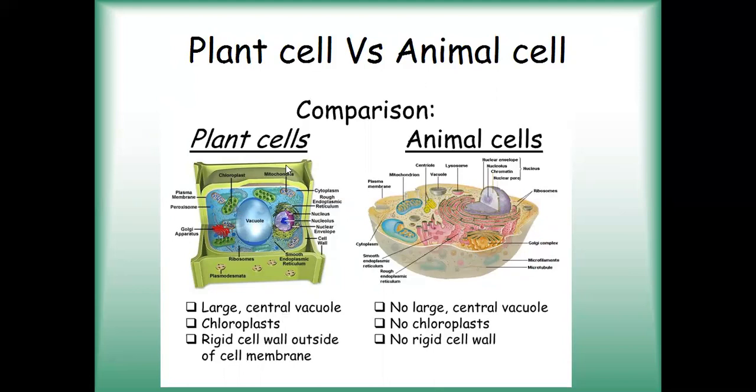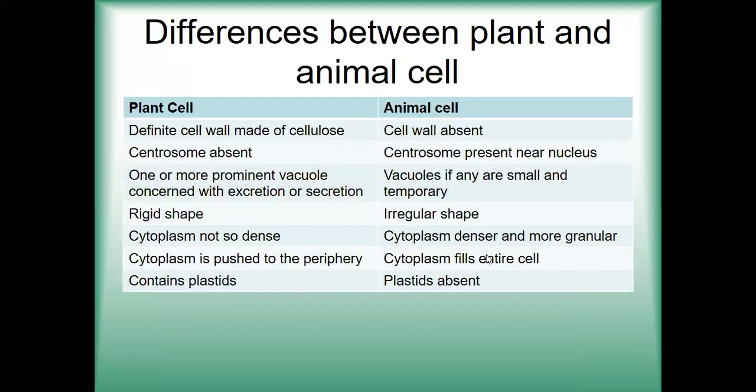They have a rigid cell wall. Why do they have a rigid cell wall? Because it is made up of cellulose, outside the cell membrane. So outside the cell membrane, they have a cell wall, whereas here they do not have a rigid cell wall. Because of the rigid cell wall, it imparts a definite shape to the plant cell, whereas in animal cell, as they don't have the rigid cell wall, they have an irregular shape. So these are a few differences between plant cell and animal cell.